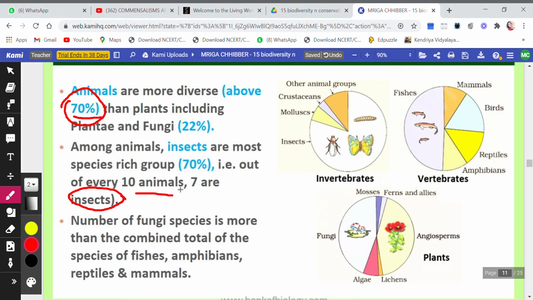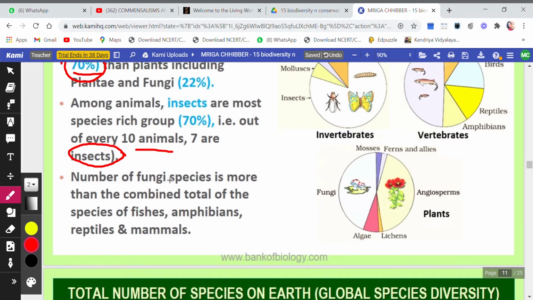So out of every 10 animals, 7 are insects. The number of fungi species is more than the combined total of the species of fishes, amphibian, reptile and mammals.